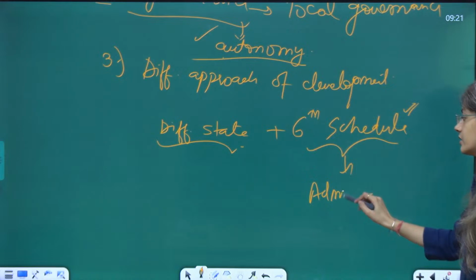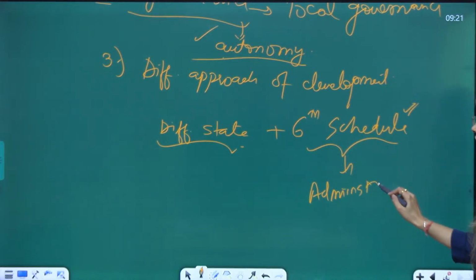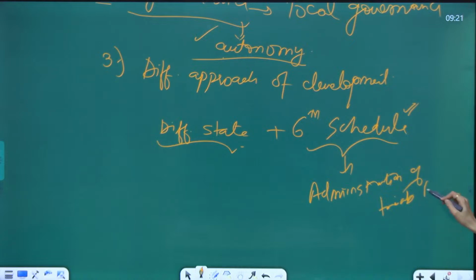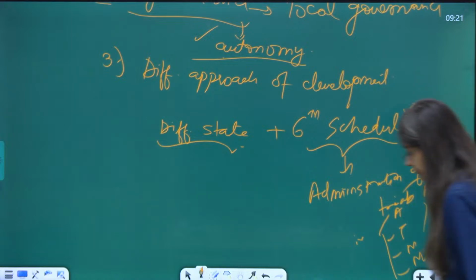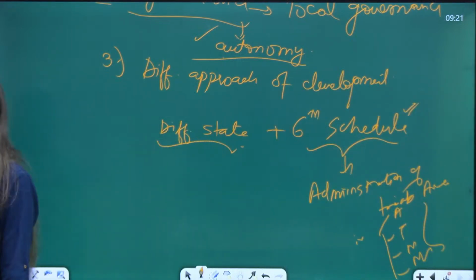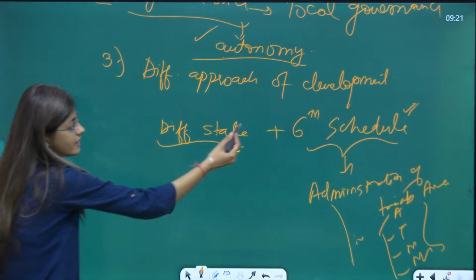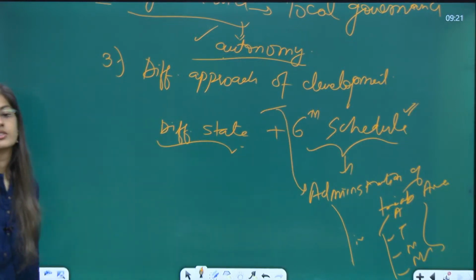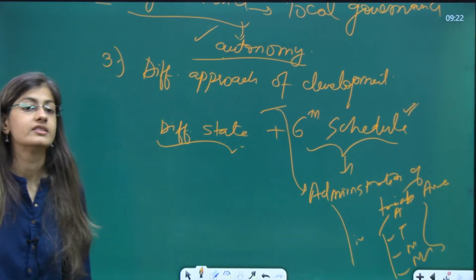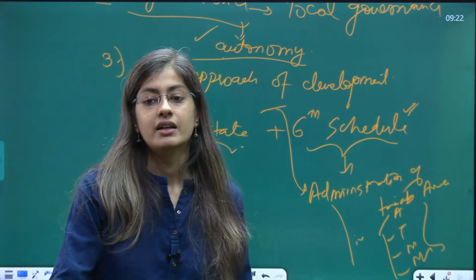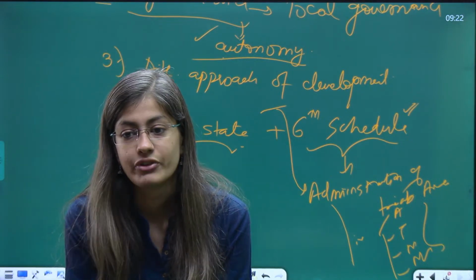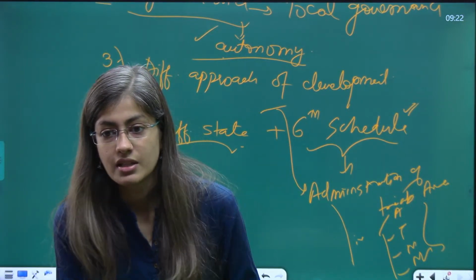Administration of tribal areas in the states of Assam, Tripura, Mizoram and Meghalaya, right? These are the states. They are saying that Ladakh should also be included in the 6th Schedule, so that they get a different approach and different attention from the government, right?